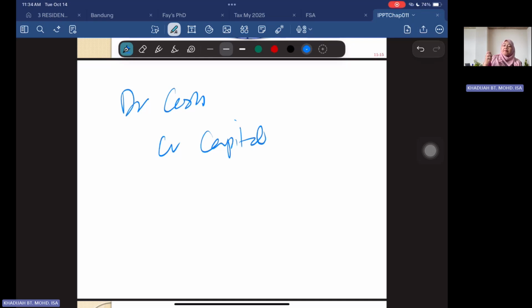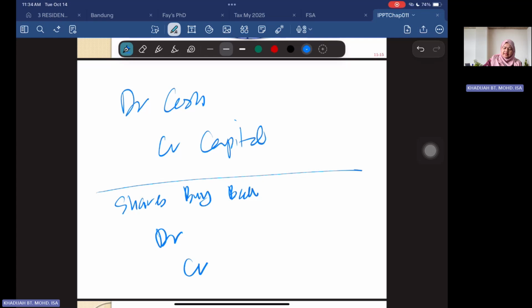This is what we call shares buyback. So you have to purchase back the shares from the shareholder, and in this case you credit cash, because you have to pay the shareholder to buy from them.